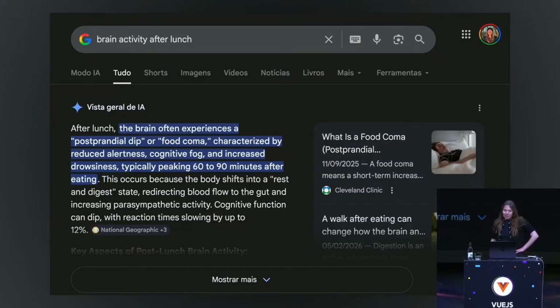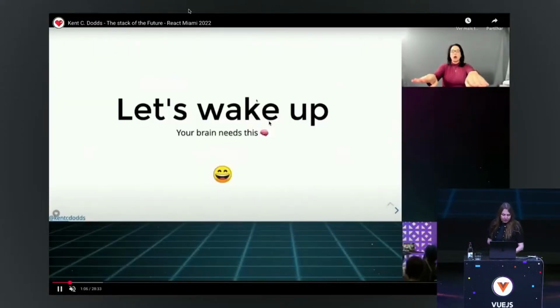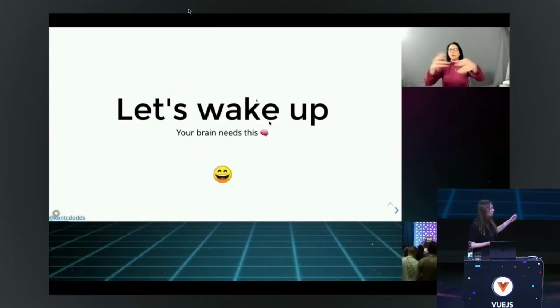And actually that was not really positive because I learned this new word, postprandial dip, or food coma. I was like, oh my God, what am I going to do? Especially since it's supposed to start between 60 to 90 minutes after lunch. So if you had lunch around 1 p.m., we are dangerously arriving in this zone. So I thought, what can I do against that? Maybe I should propose to do some physical activity. Like some people do.